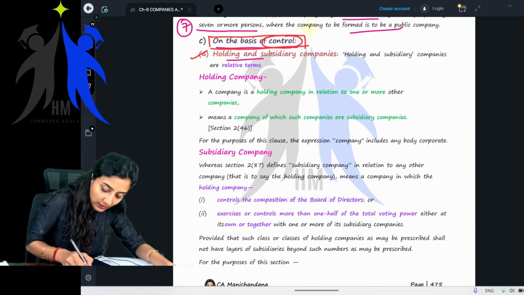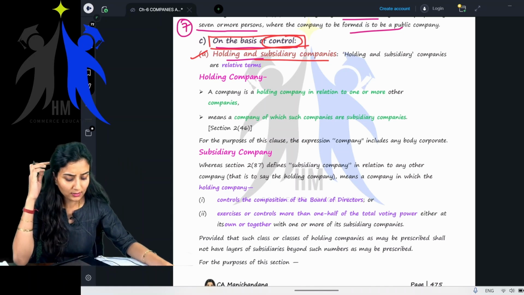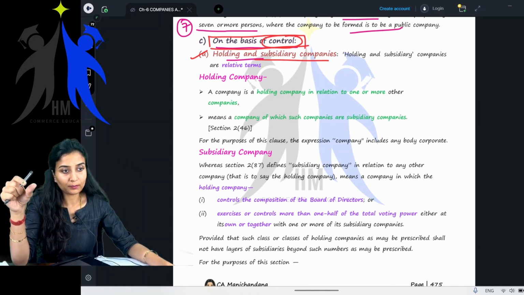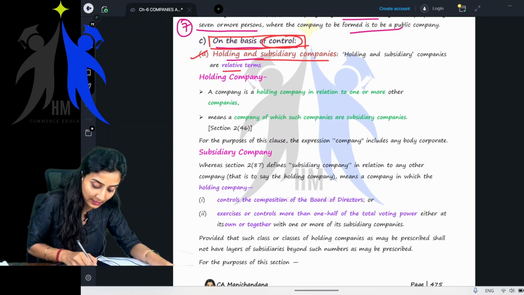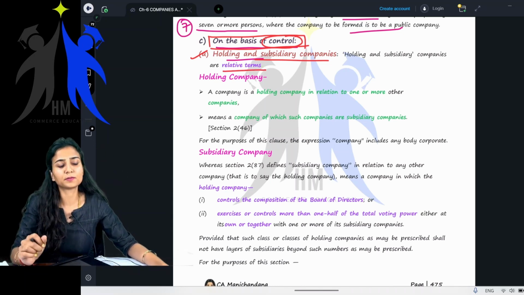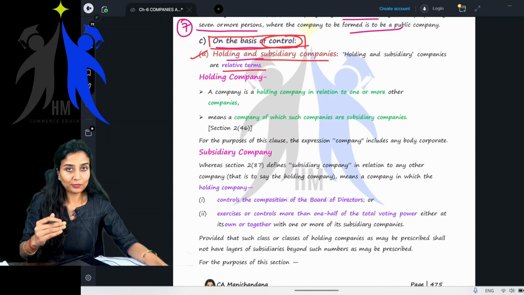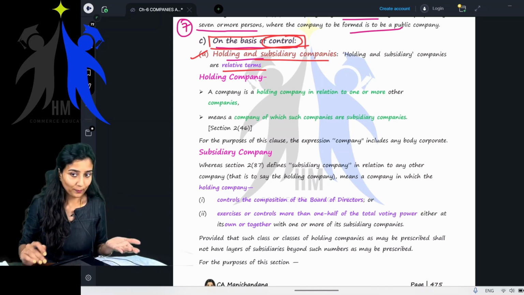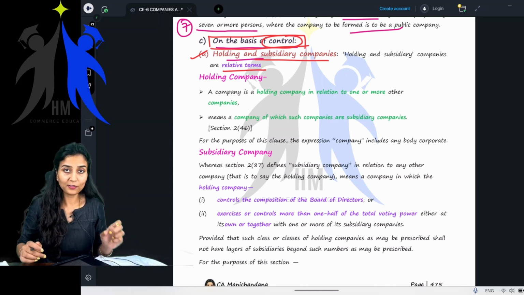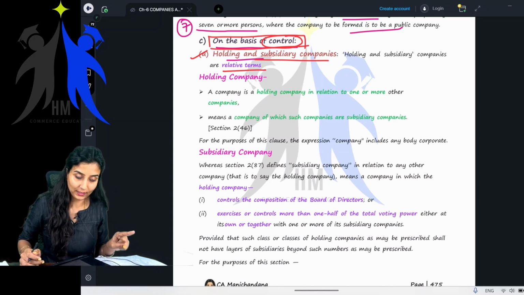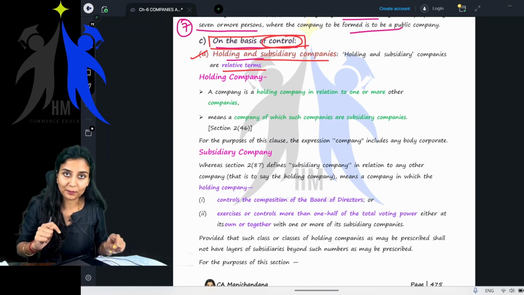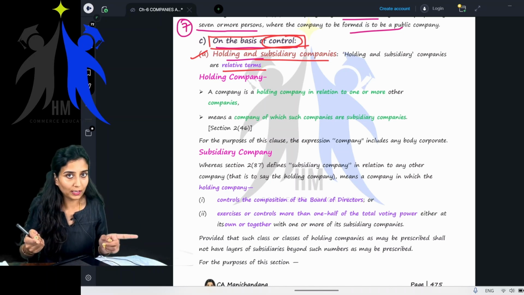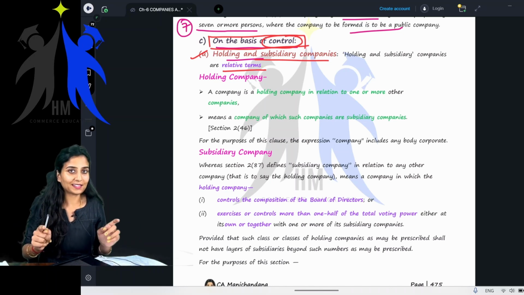Yes, ma'am. Holding and subsidiary companies. Children, what are holding and subsidiary companies? These are relative terms, meaning that to understand one you have to know the other. If you have to understand a holding company, you need the help of the subsidiary company. If you have to understand a subsidiary company, you need to understand a holding company. Getting my point?